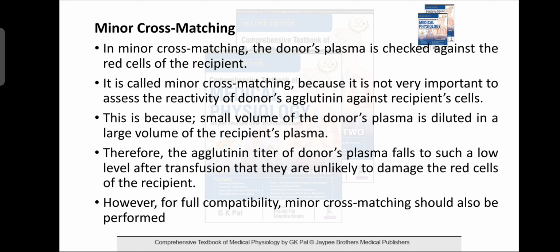So for full compatibility, minor cross matching should also be performed.